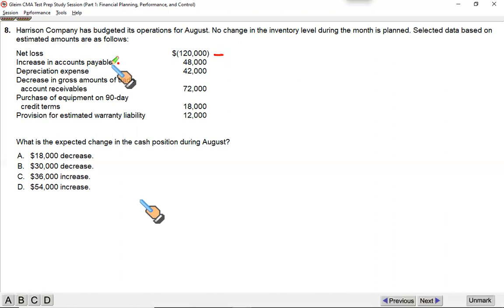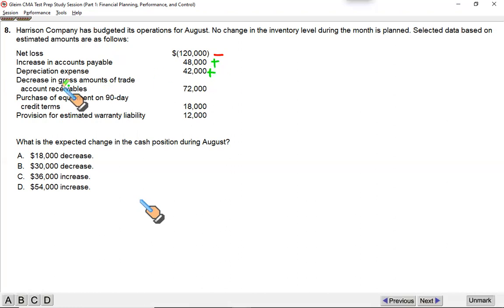This is again the cash flow statement approach. If there is an increase in accounts payable over the period from the cash flow statement, it means we have held on to the payments to our suppliers. Delaying the payment to our suppliers effectively would be an inflow, so it will be added. Increase in accounts payable is basically an inflow. Depreciation expense, it's a non-cash expense, and I'm sure you know depreciation is added to net loss or your net income in order to arrive at your cash flow from operations.